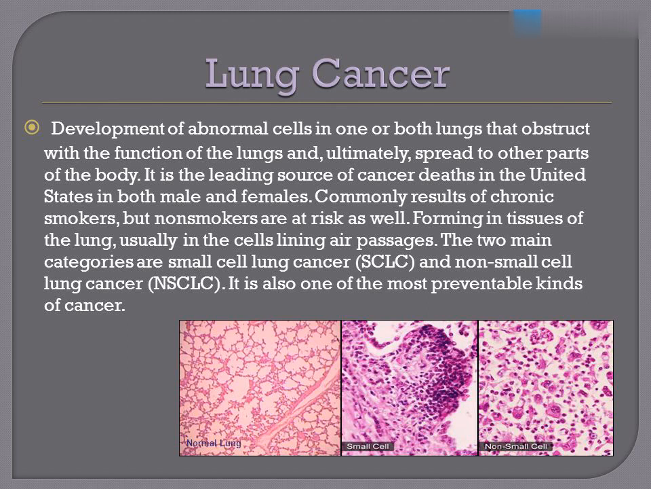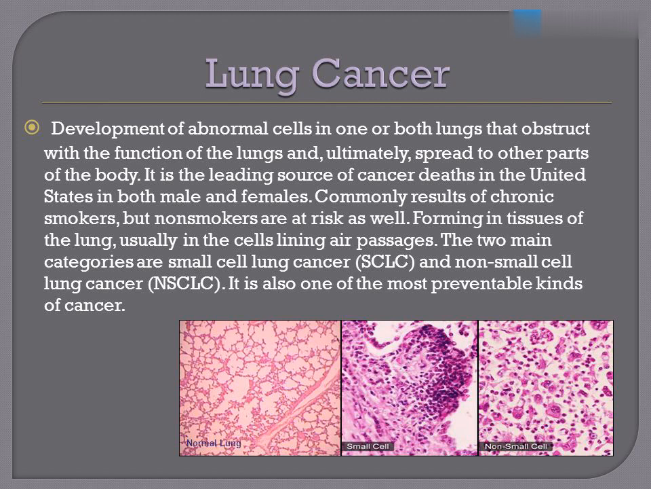Lung cancer. Development of abnormal cells in one or both lungs that interfere with the function of the lungs and, ultimately, spread to other parts of the body. It is the leading source of cancer deaths in the United States in both males and females. Commonly the result of chronic smoking, but non-smokers are at risk as well, forming in tissues of the lung, usually in the cells lining air passages.